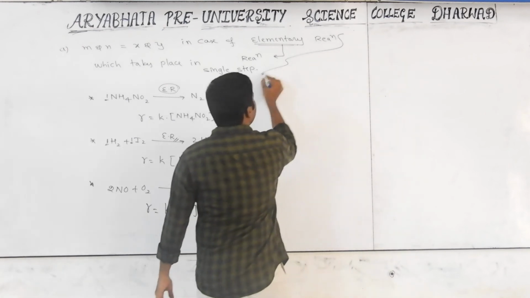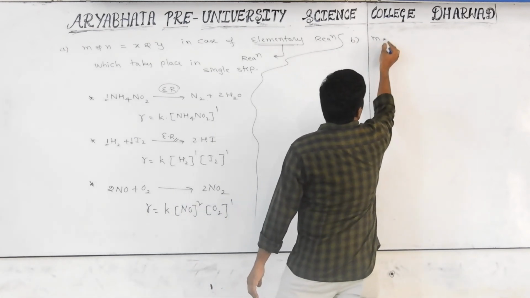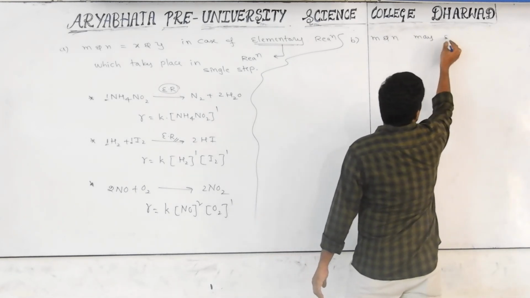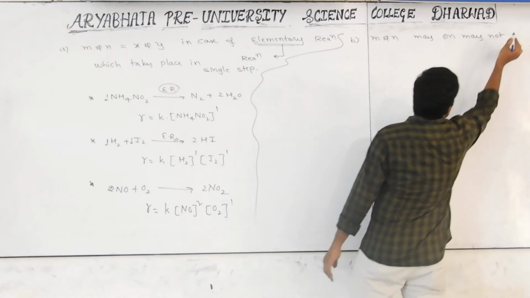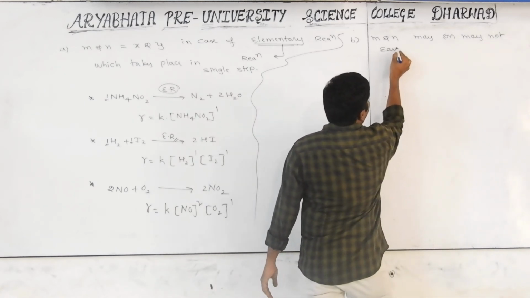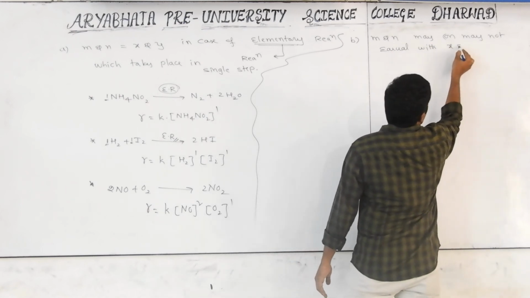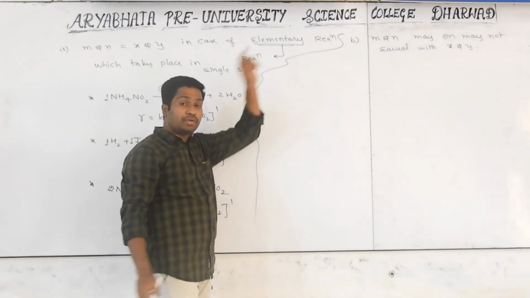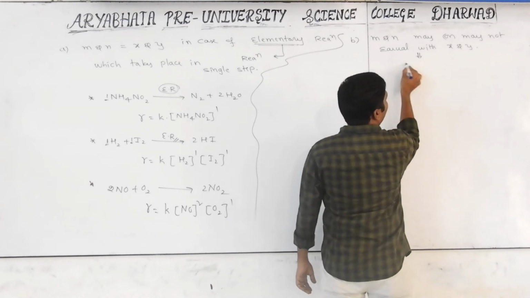Now, when it may be equal or may not be equal, second case: M and N may or may not be equal to X and Y. Powers may or may not be equal to the coefficients in the equation. That is called a complex reaction.